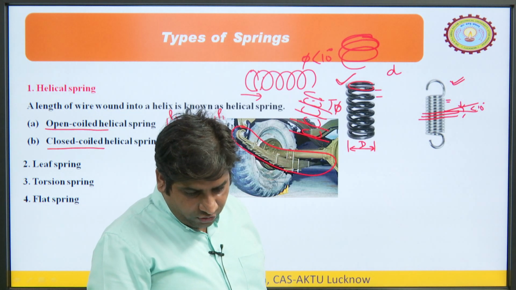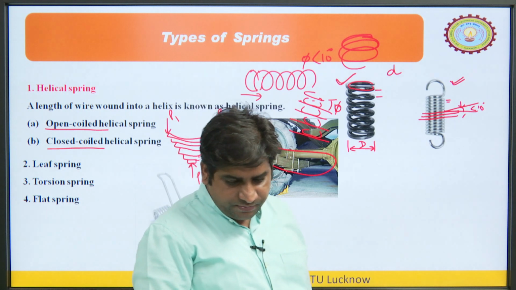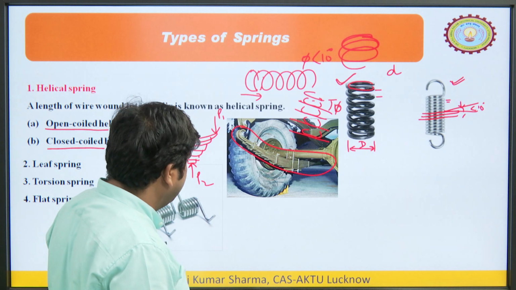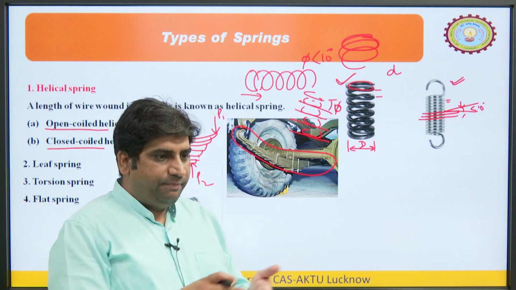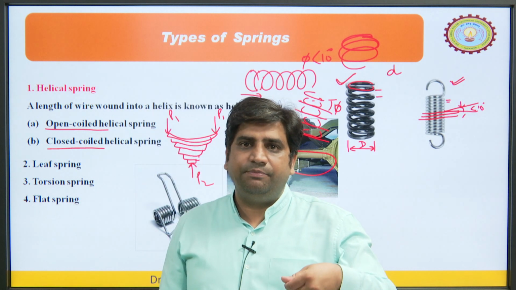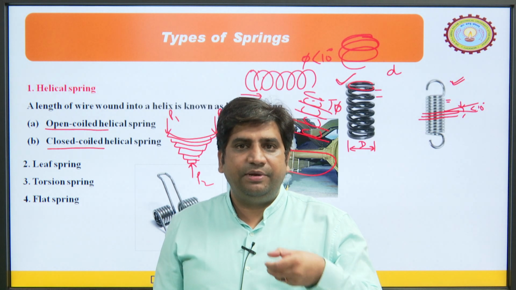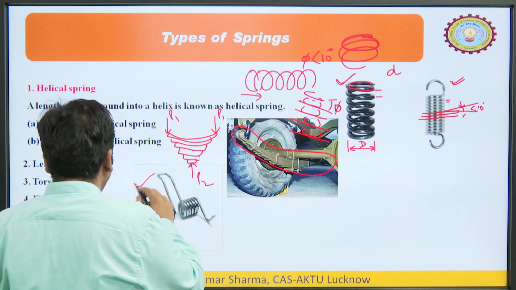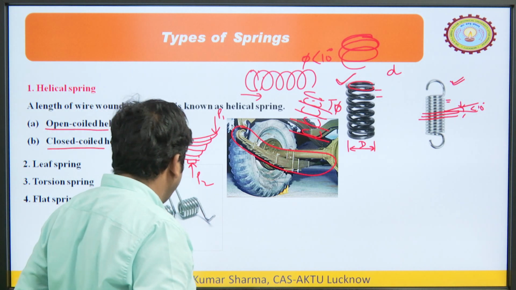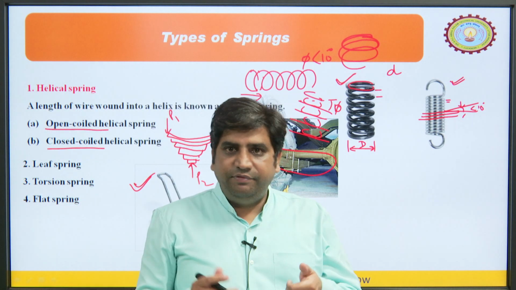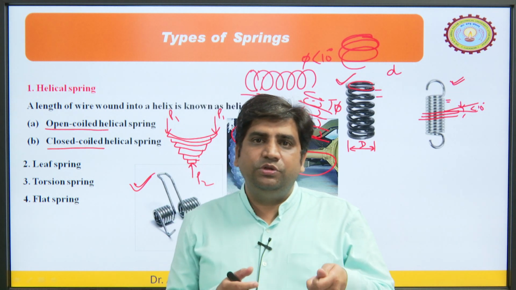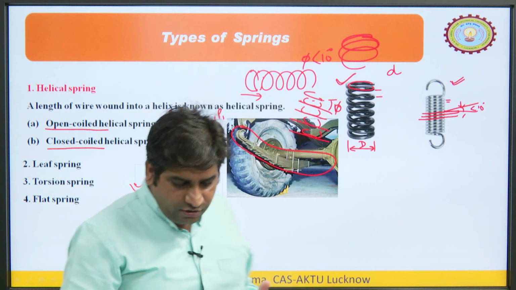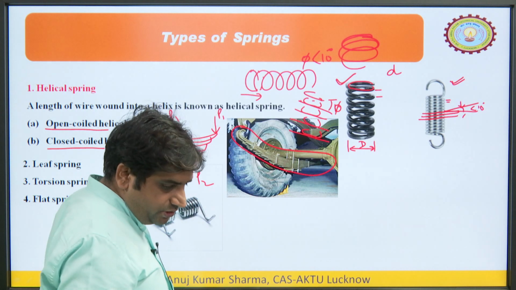Next spring is the torsion spring. So, torsion springs are these. Generally, we see them in clips, clippers, or the writing pads, where we use a clip. In stapling machines also we use springs in this manner. So these springs are the torsional springs. We apply the torque and we store the energy, we do the work and then we release that and it again regains its original shape. So, these are the torsion springs.